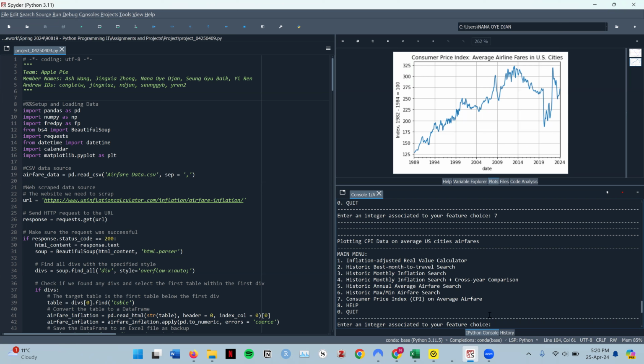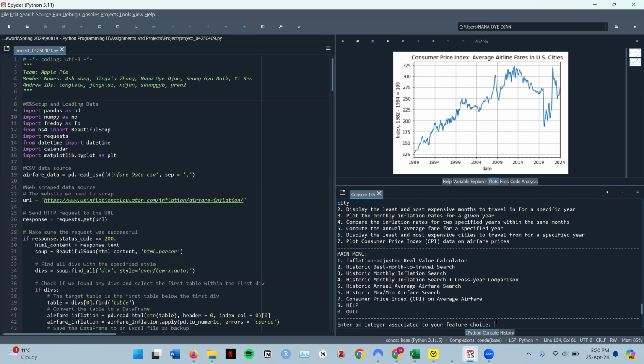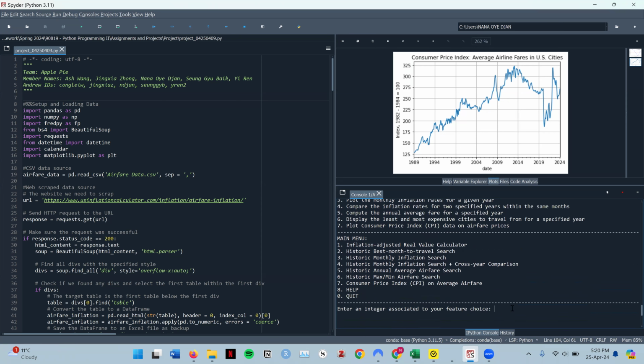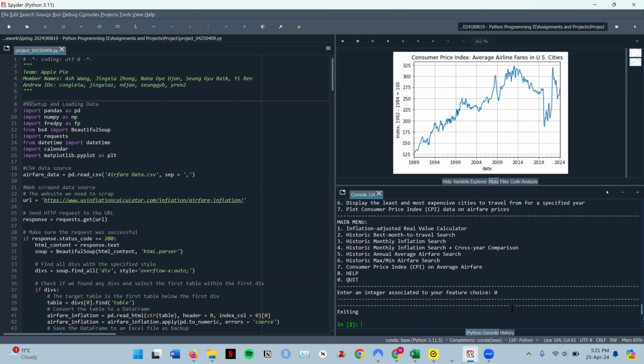So if our user is confused about what to do or needs help understanding what each menu option means, they can simply enter 8, and it provides a more detailed explanation of what each option does. To exit the program, the user simply has to enter 0, and they are done.